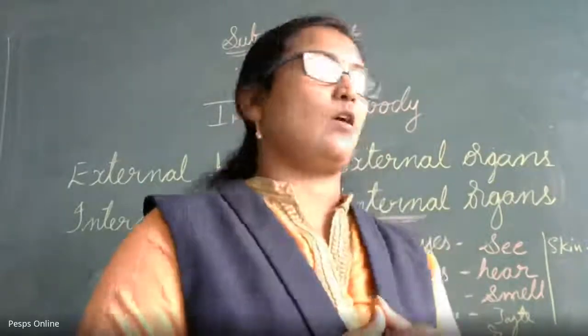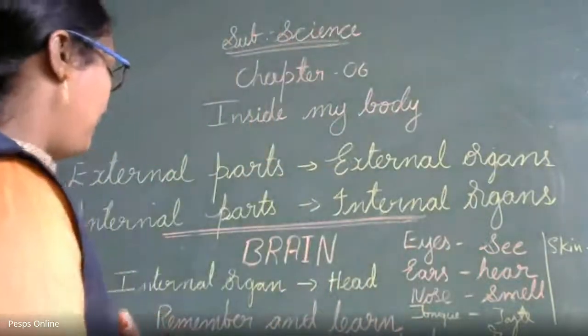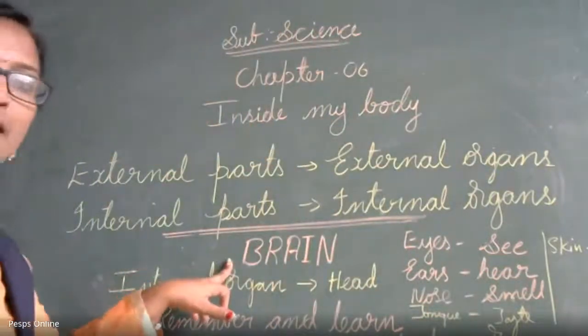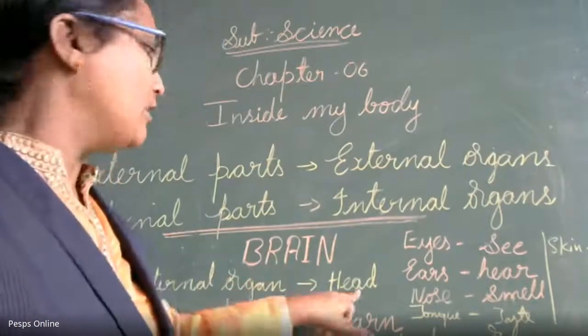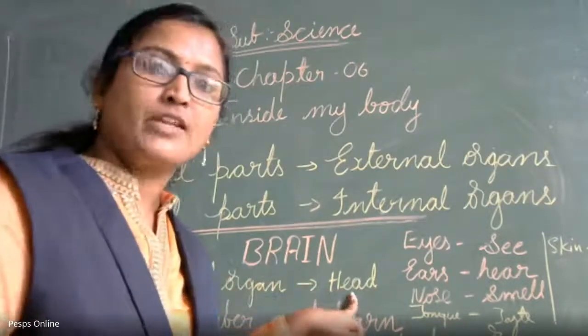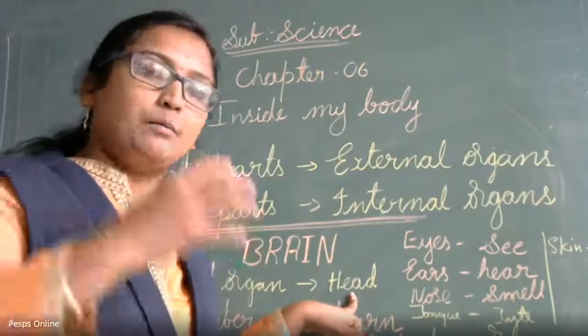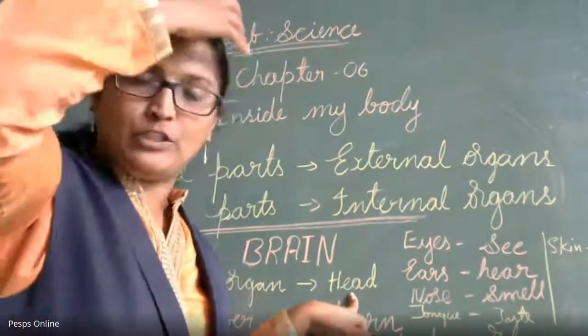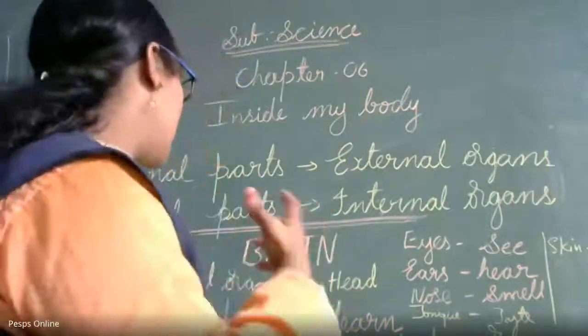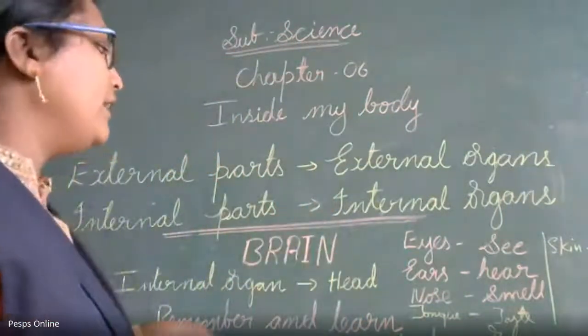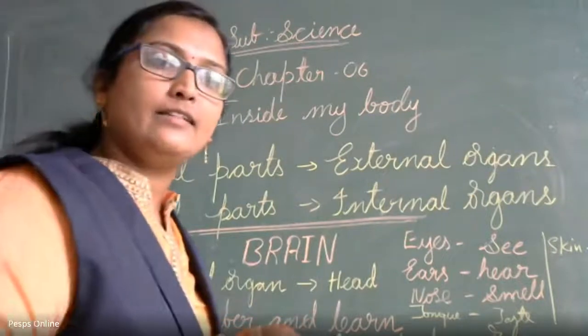So this is all about your brain. Where is the brain present? The brain is present in your head region. The brain is covered by which bone? Skull. The bone which protects your brain is called what? Skull. The brain helps in remembering and learning things.